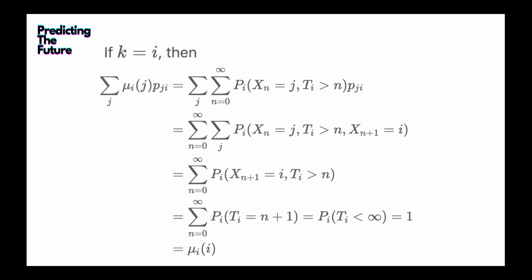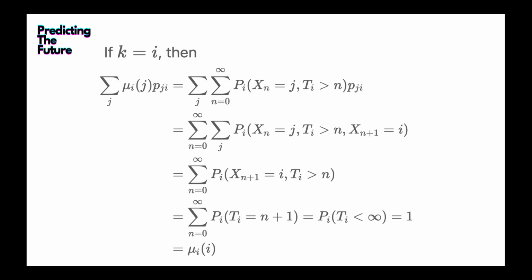But this probability, given initial value i, of X_{n+1} equal to i, T_i greater than n, is actually the probability of T_i equal to n plus 1. Why? Because X_{n+1} equal to i already meets the event of T_i greater than n.